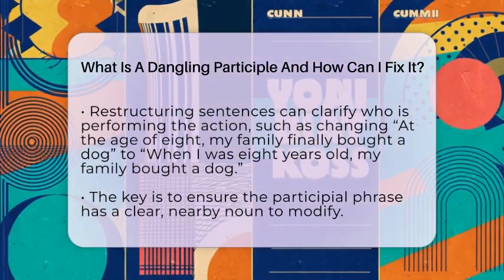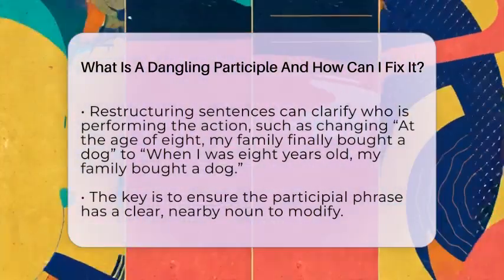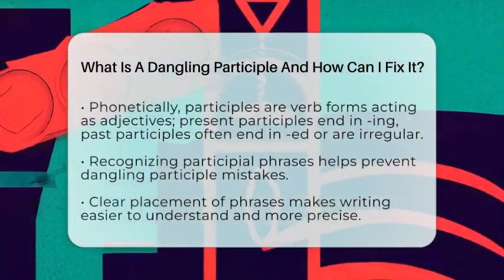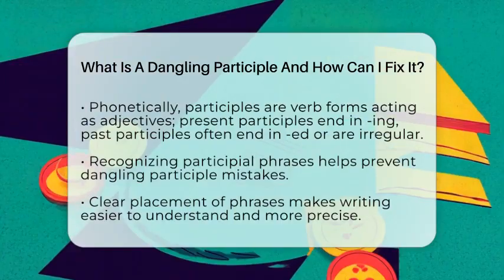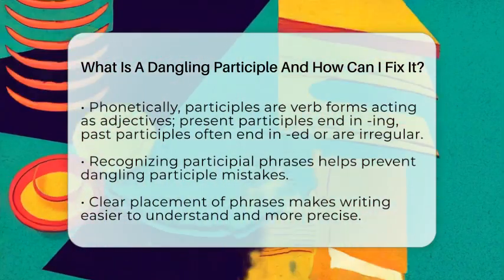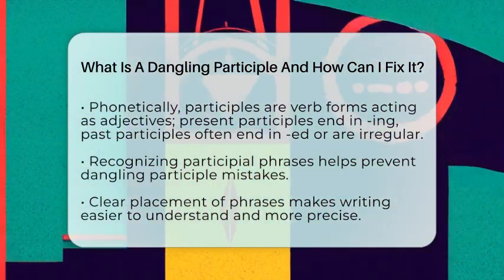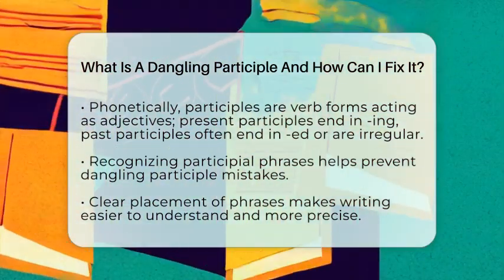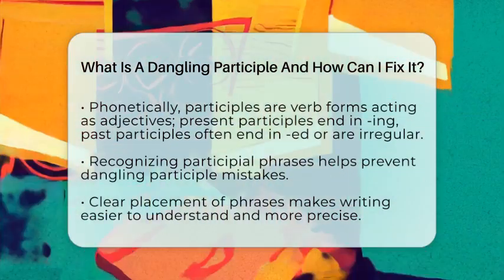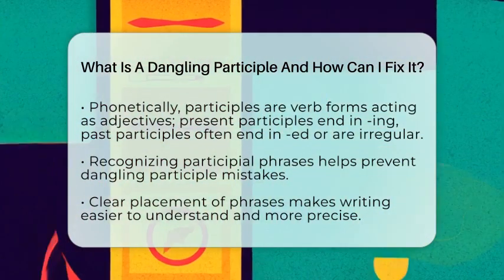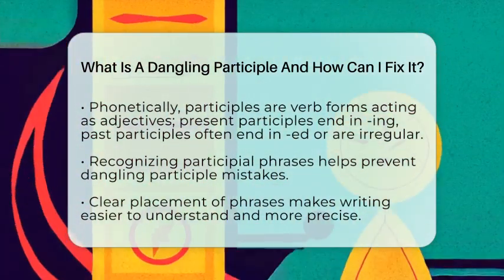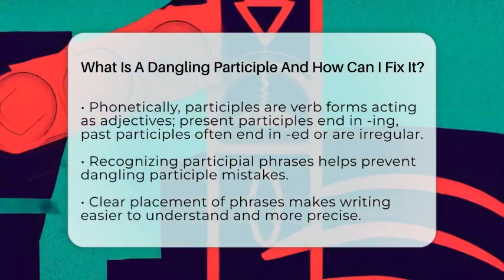From a grammar point of view, the key is to make sure the participial phrase has a clear, correct noun to modify. The noun should be right next to the phrase or clearly connected. This helps your writing stay clear and easy to understand. Participles are verb forms that act like adjectives. Present participles end in -ing, like walking, while past participles often end in -ed, like walked, or have irregular forms. Knowing this helps you spot participial phrases and avoid mistakes.